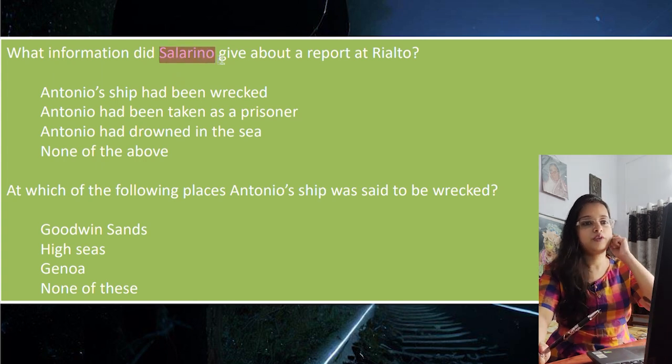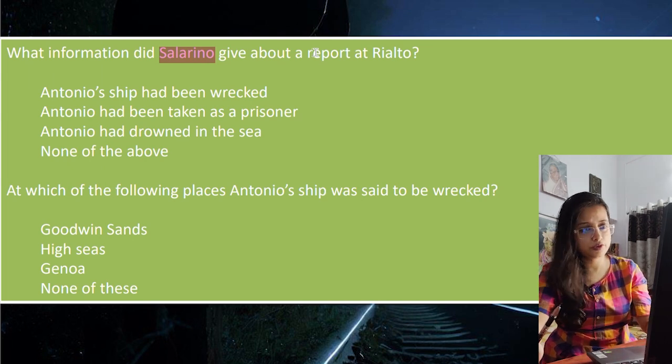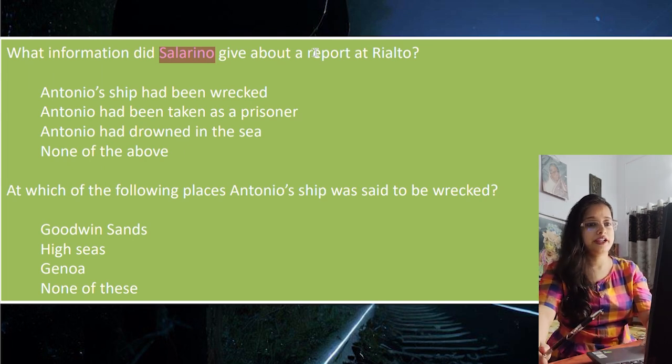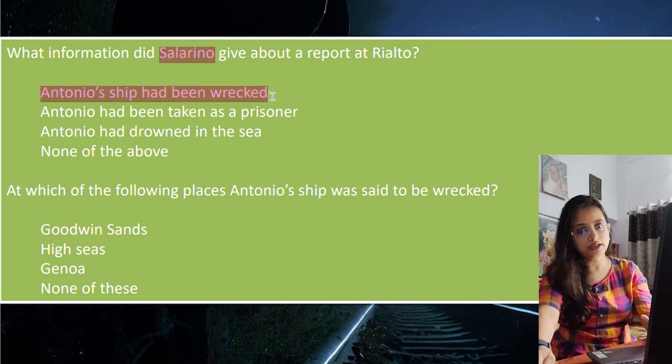Antonio's ship had been wrecked. Antonio had been taken as a prisoner, of course not a prisoner. Antonio had drowned in the sea. This is also a very stupid option. None of the above. So the best option is Antonio's ship had been wrecked. I guess question number 1 is a simple one, all of you got it.